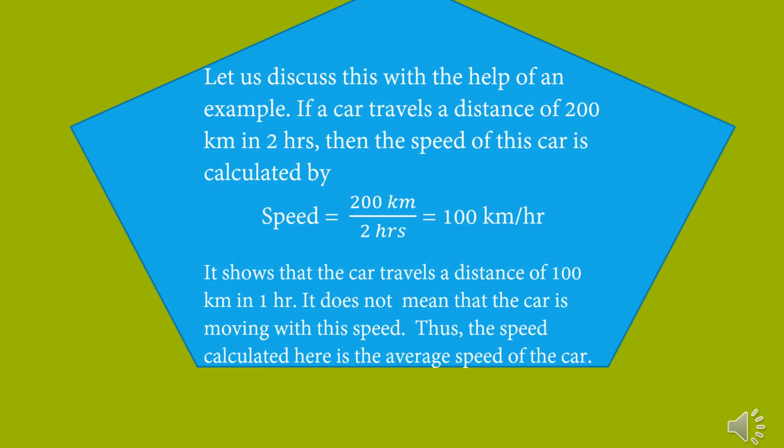Let us discuss speed with the help of an example. If a car travels a distance of 200 km in 2 hours, then the speed of this car is calculated as, we know, speed is equal to distance upon time. So that is 200 km divided by 2. So it comes out to be 100 km per hour. It shows that the car travels a distance of 100 km in 1 hour. It does not mean the car is moving with this speed regularly. So the speed calculated here is the average speed of the car.